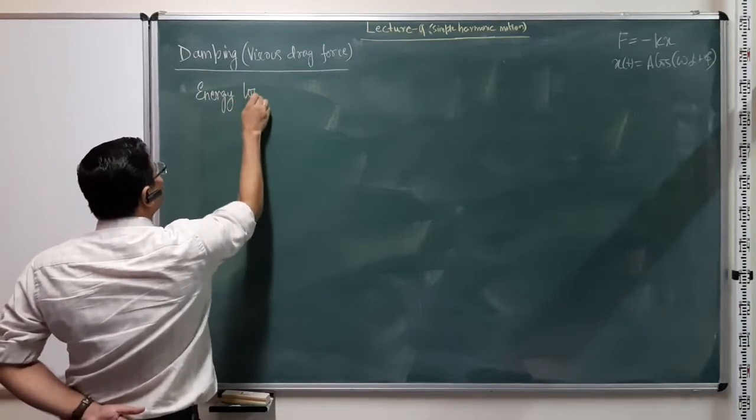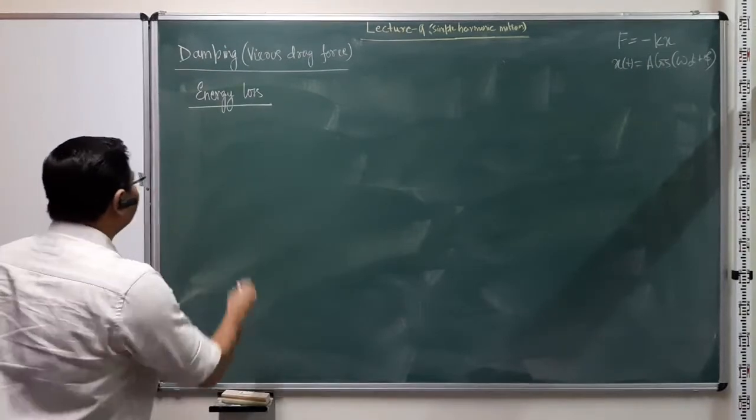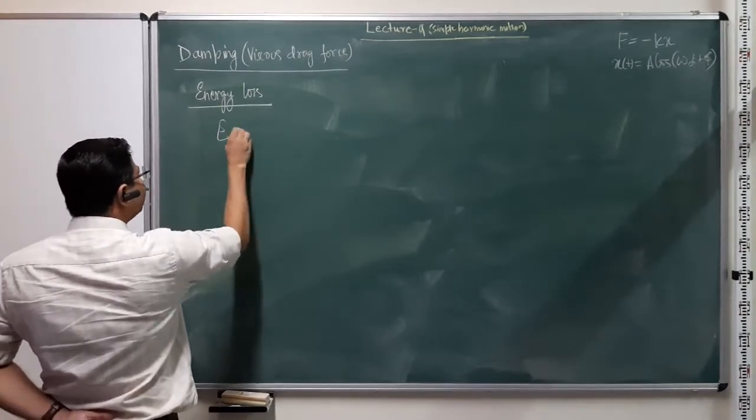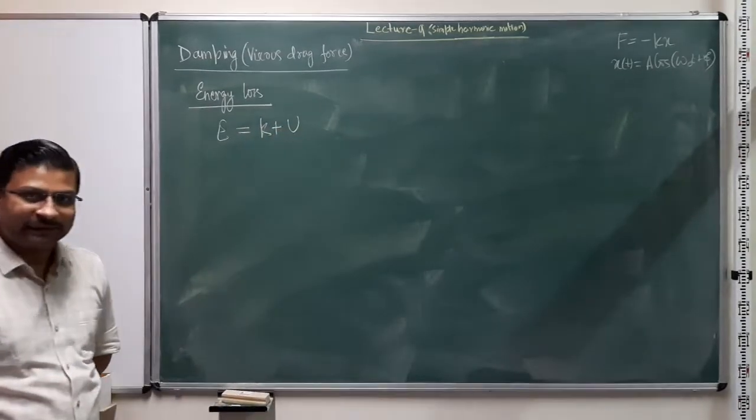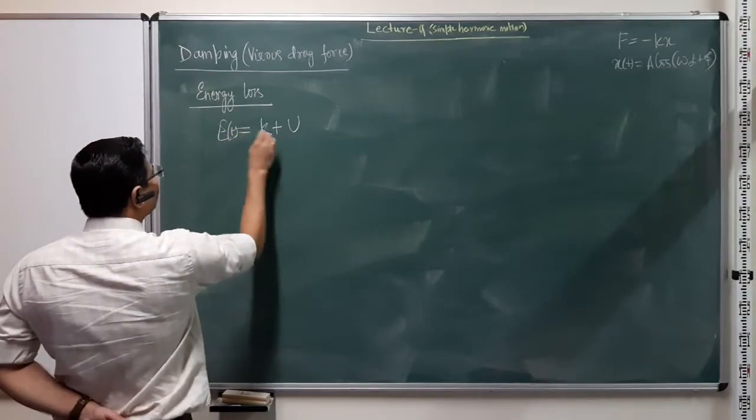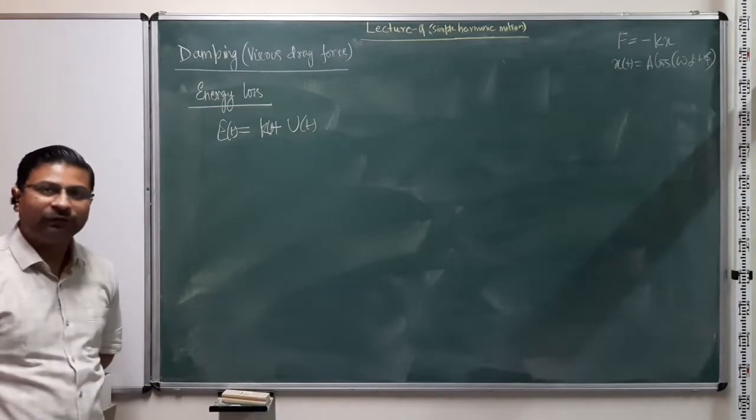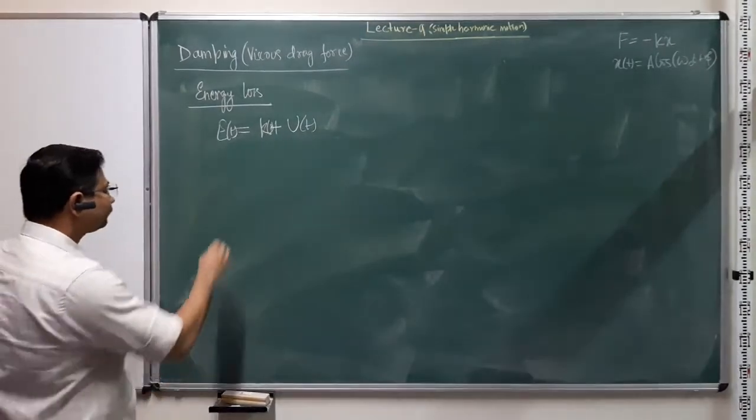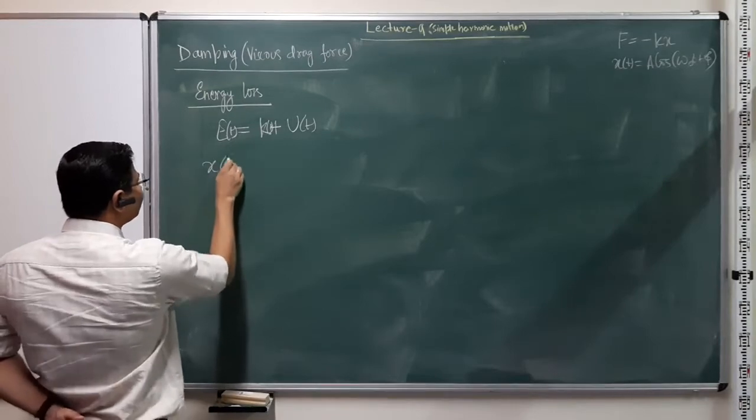Let's say I'll write an energy loss for these systems. The energy is still kinetic plus potential at any given instant. Of course, it's changing, so now it's a function of time. So energy is a function of time, and kinetic energy and potential energy will also be functions of time. Now again we can start with our solution.